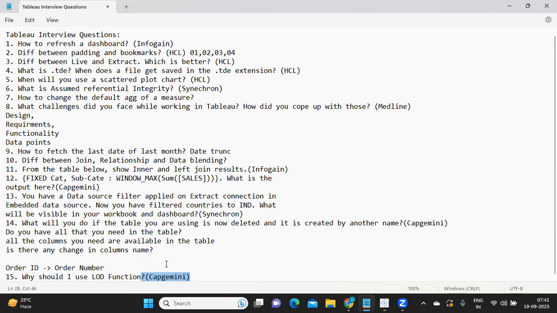There are different things we can do using LOD. We can find subtotals using LOD. We can use LOD functions to get the active customers or inactive customers or first customers, like that. All of that we can try to find out. LOD is one of the very powerful functions in Tableau.